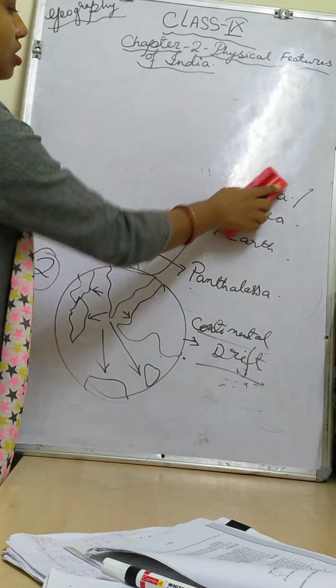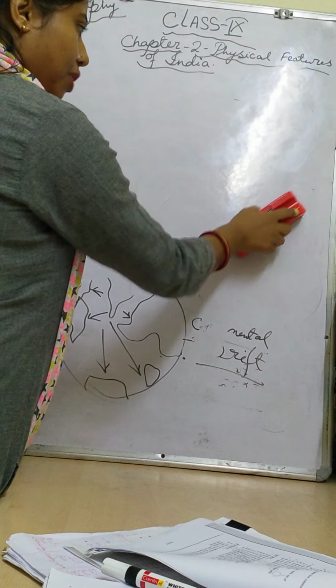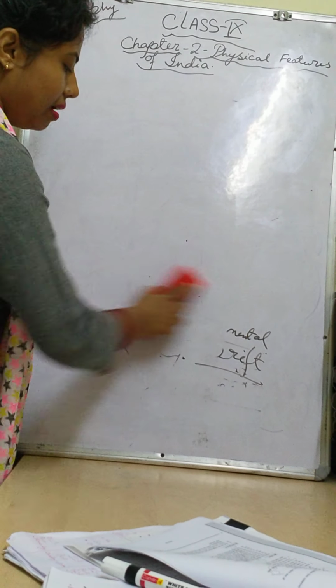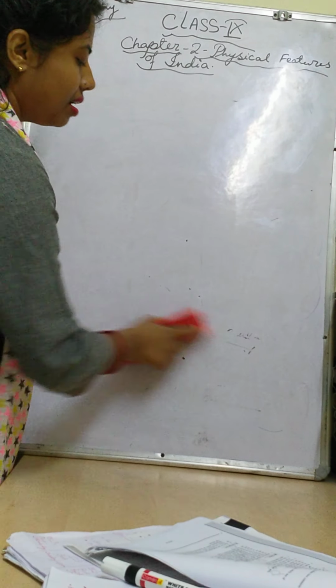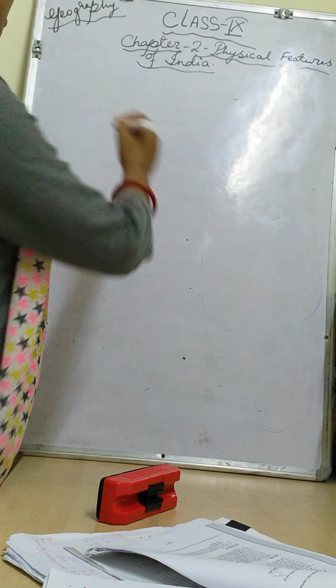Okay children, so first of all, in India the first landform, the dominating one which we have in our India, will be called the Himalayan mountain ranges, right? I will roughly draw it, right?